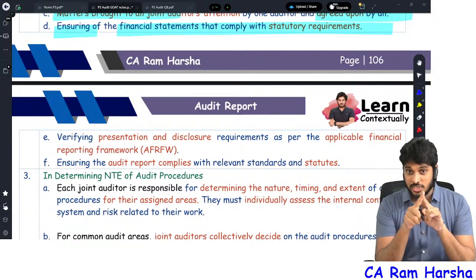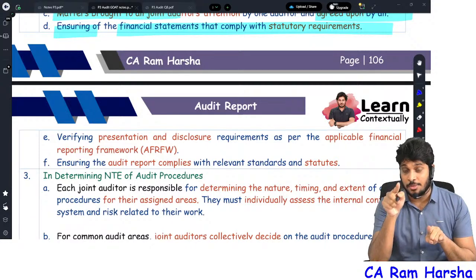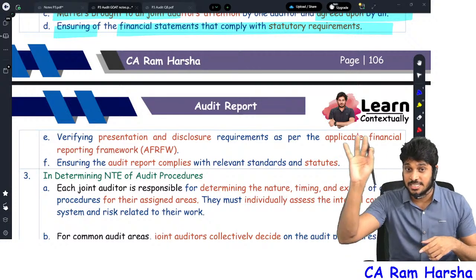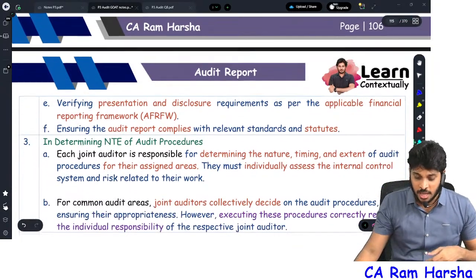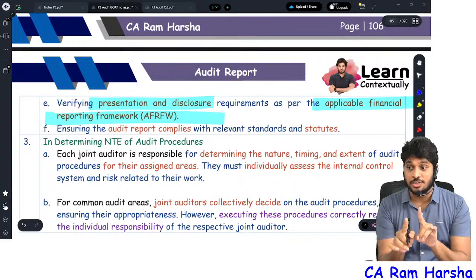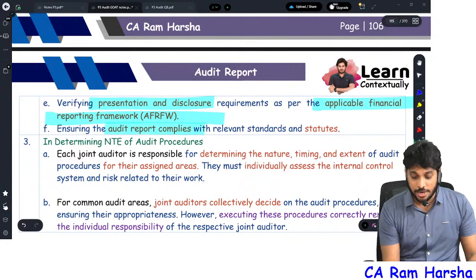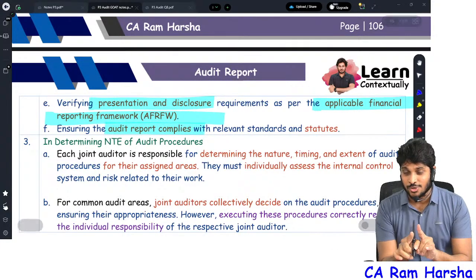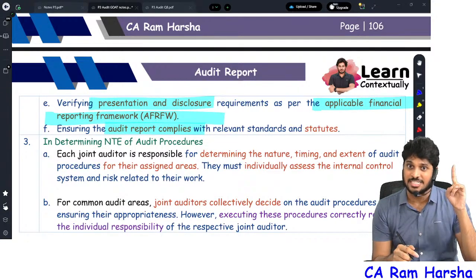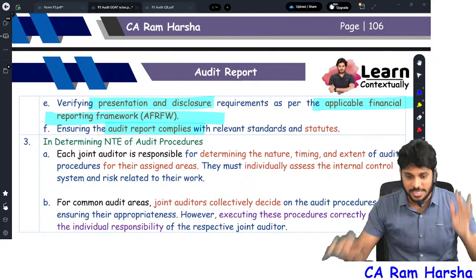See, State Bank of India, 12 joint auditors are signing on the balance sheet and P&L, right? So they need to ensure that the balance sheet is in the correct format, as per the 3rd Schedule of the Banking Regulation Act, and they are responsible for presentation and disclosure as per the applicable framework. They need to ensure that accounting standards are followed. And the audit report, all the joint auditors together giving a common audit report, they are responsible to ensure the audit report is as per SA 700 and 705, as per proper auditing standards.